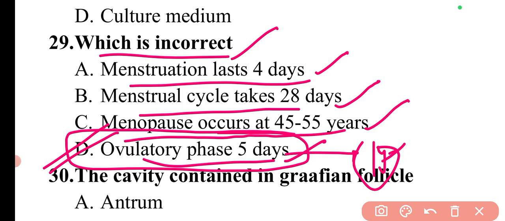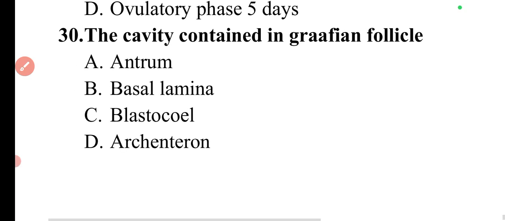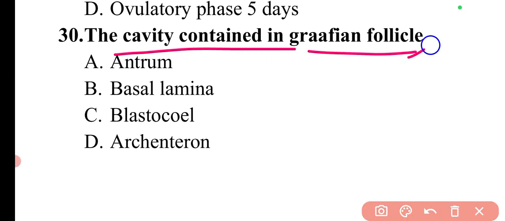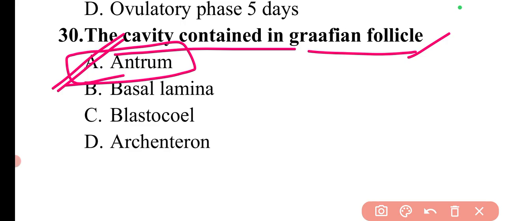Rest all are correct. Next question is, the cavity contained in Graafian follicle is, so the cavity which is contained in the Graafian follicle is antrum. So here option A will be the correct answer.